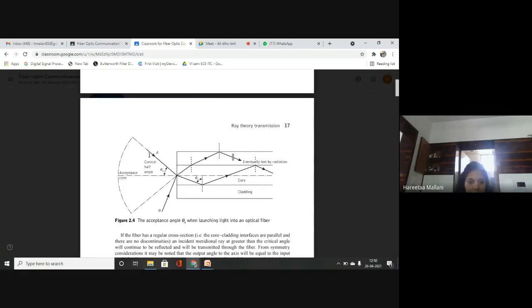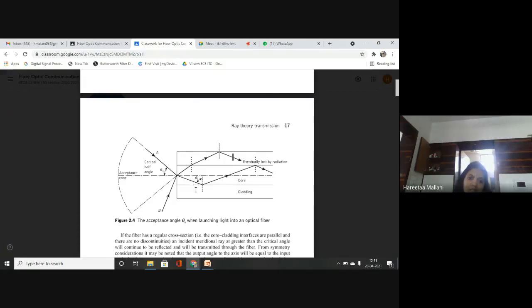It is coming at an angle theta A. We are not reflecting ray A, we are refracting it at the different medium N1. This refracted ray at the air core interface, before transmission to the core cladding interface at critical angle phi c, should have an angle of incidence greater than phi c.